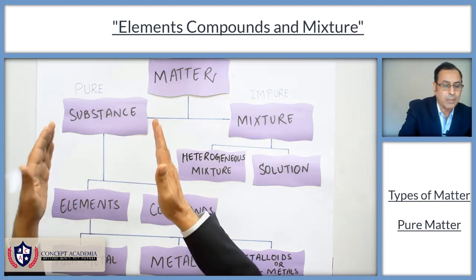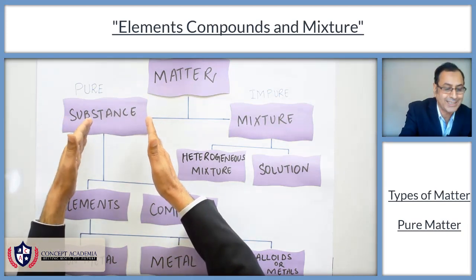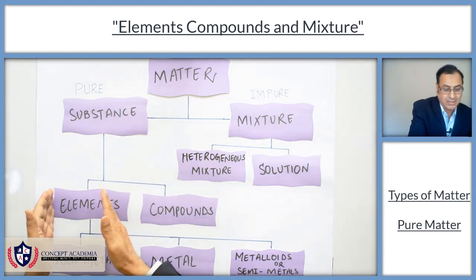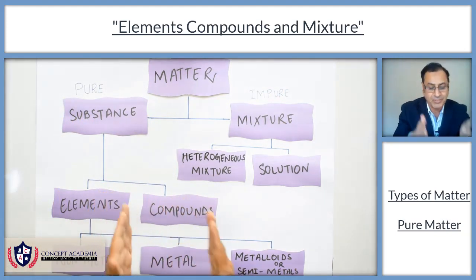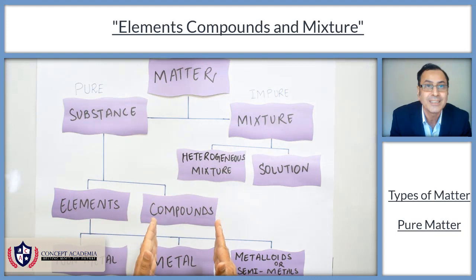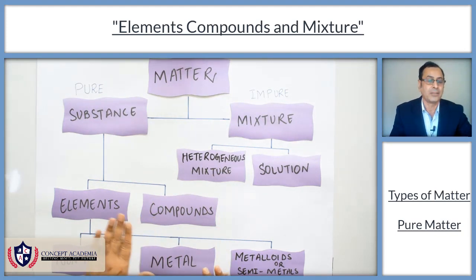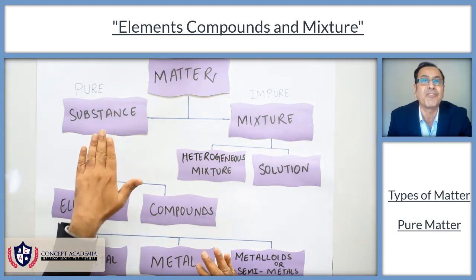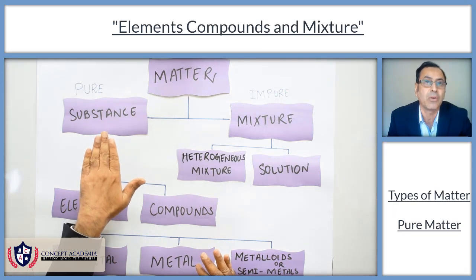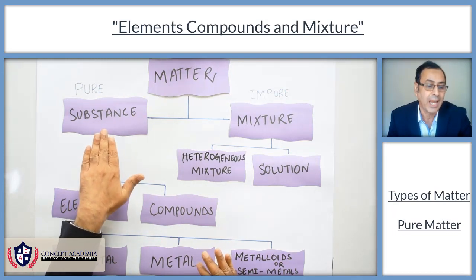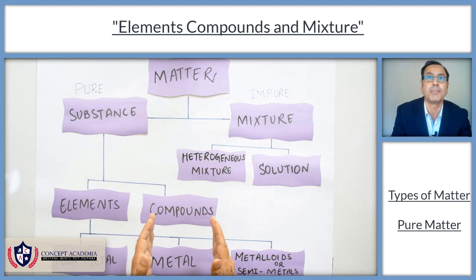So when we talk about substance, a substance can be divided into element, and the second type of substance is compound. We know that a sample of pure matter is called substance, and it can be an element or a compound.